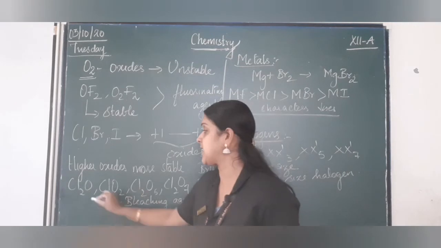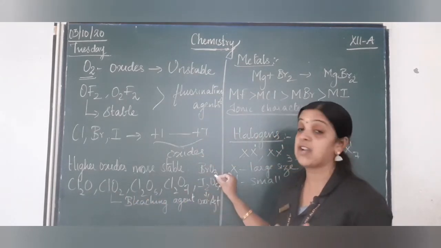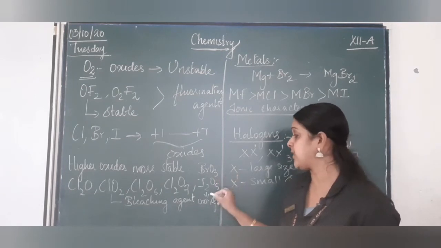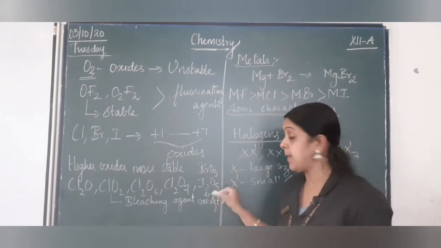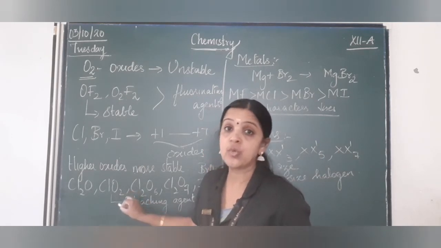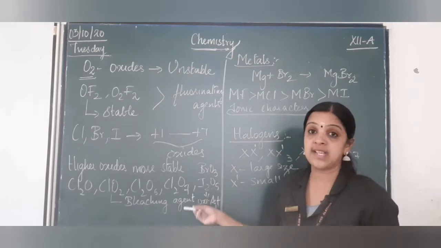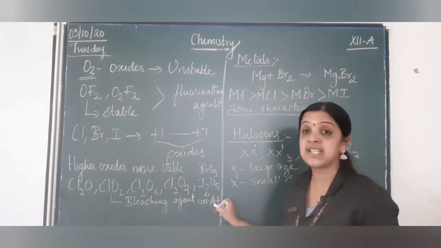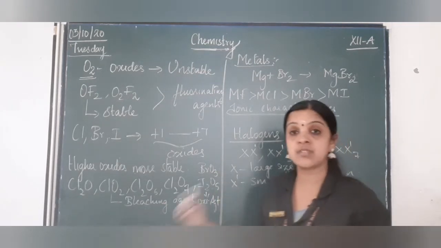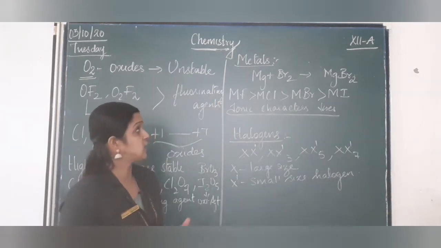Some of the oxides are Cl2O, ClO2, Cl2O6, Cl2O7, BrO3, Br2O7, I2O5, IO3. ClO2 is commonly used as a bleaching agent, I2O5 and related compounds are used as oxidizing agents, and bromine oxides are also used as oxidizing agents.